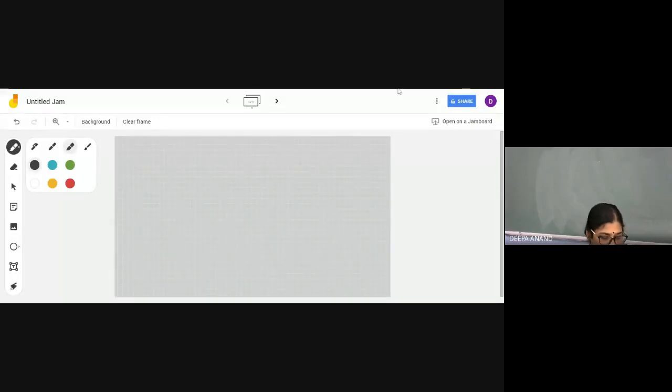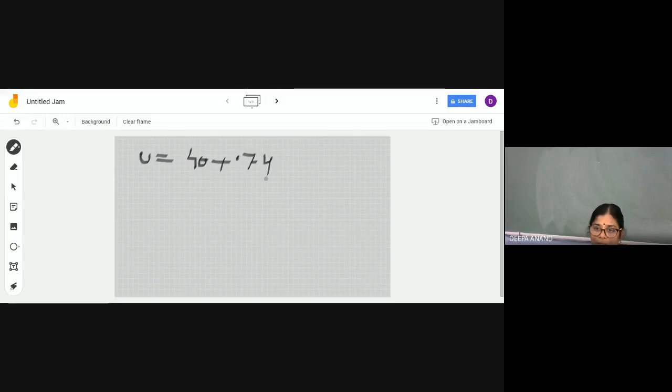The consumption function of an economy is given as C is equal to 40 plus 0.7Y.